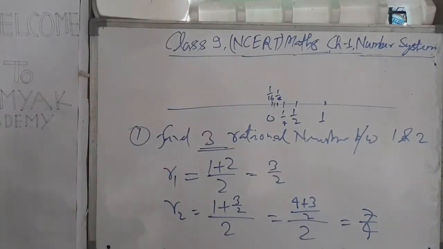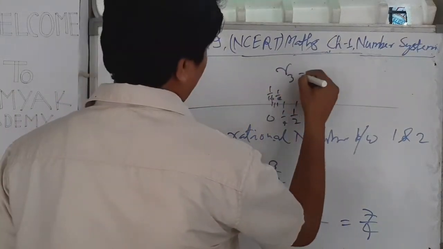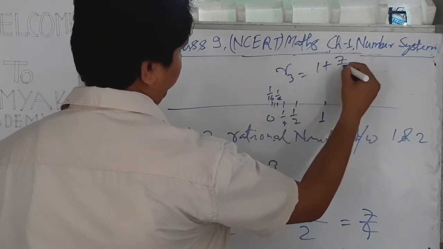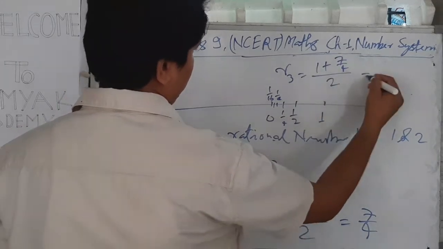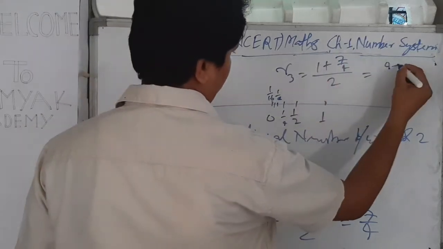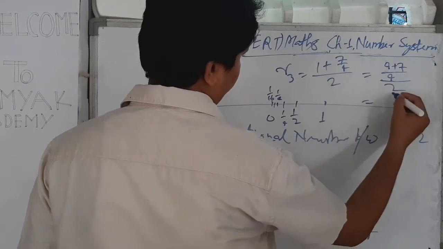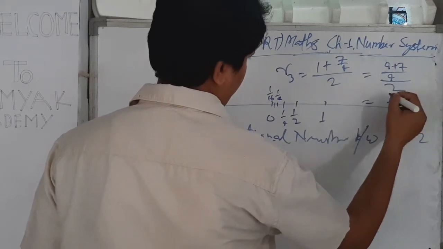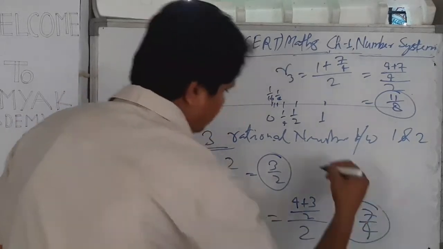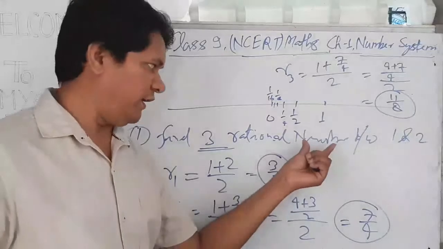If we find one more, we can write R3 equals (1 plus 7 by 4) by 2, that is (4 plus 7) by 4 upon 2. This gives 11 by 8. These are the required rational numbers which we wanted to find.